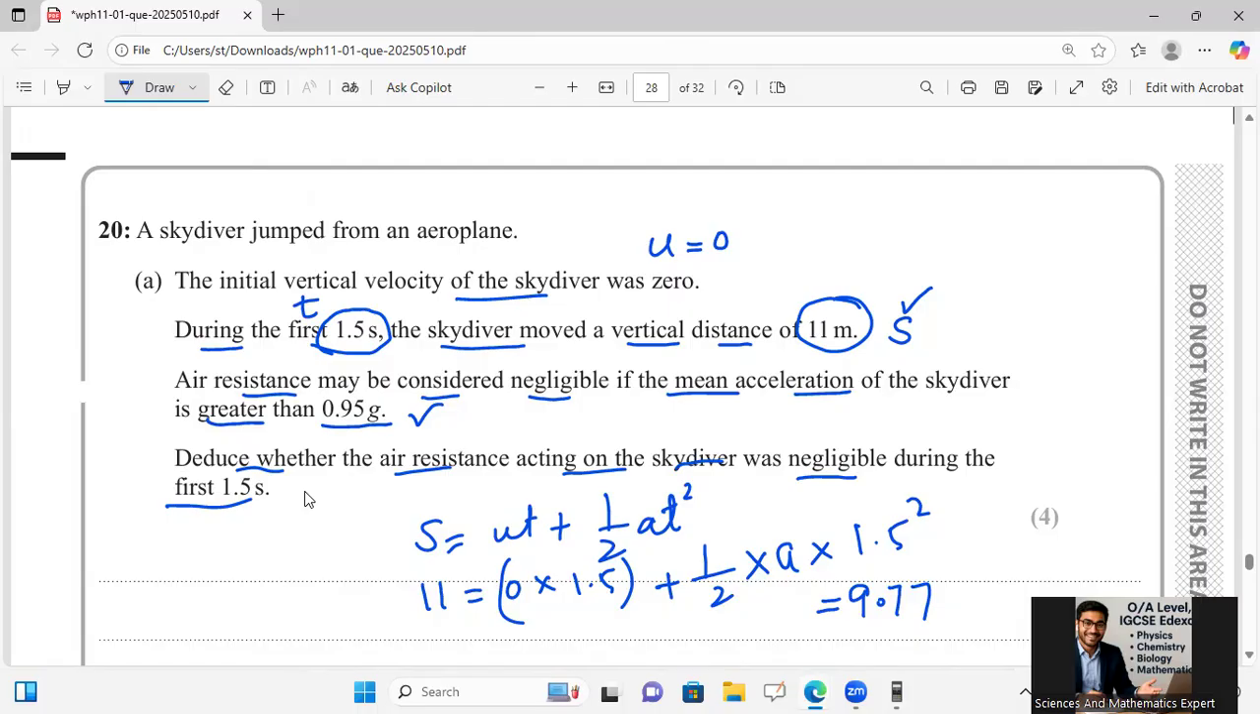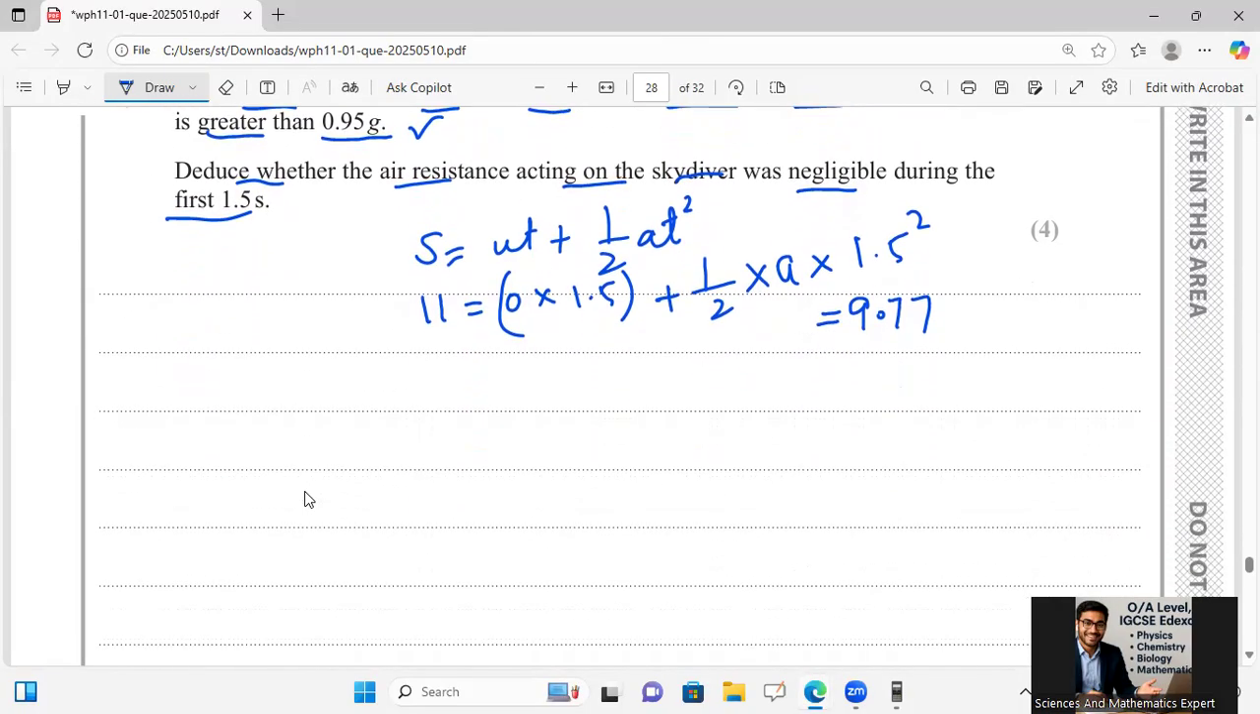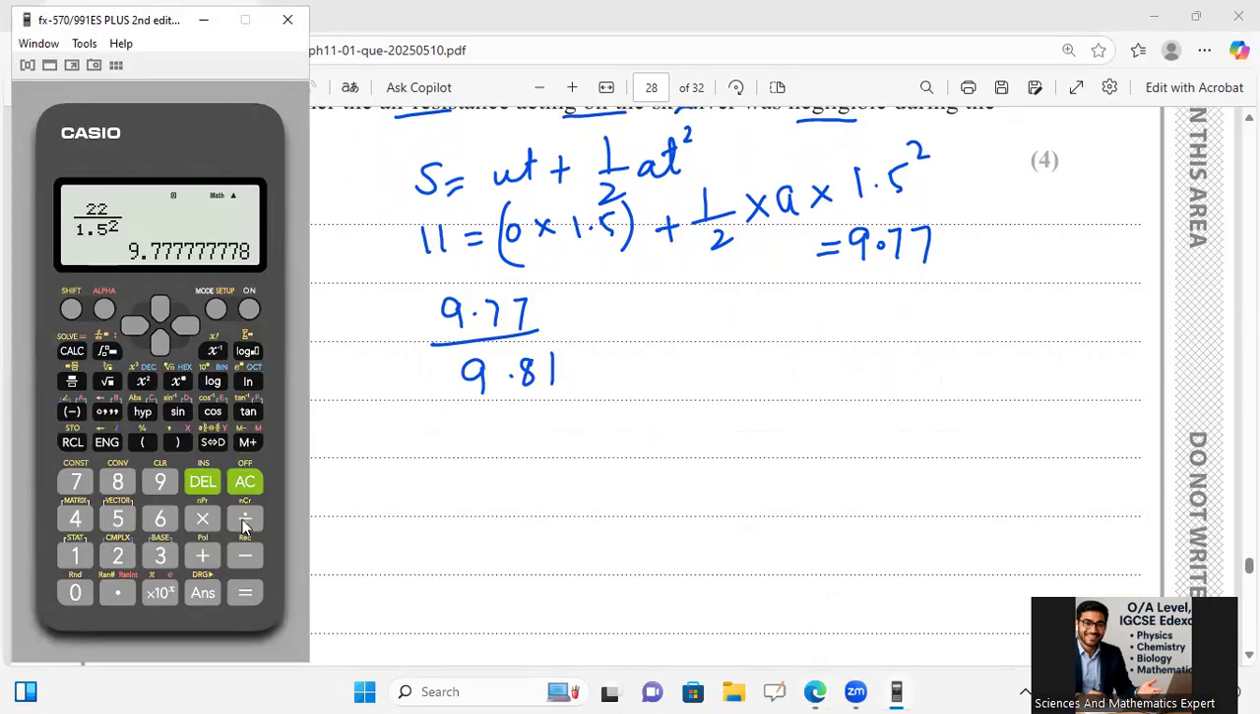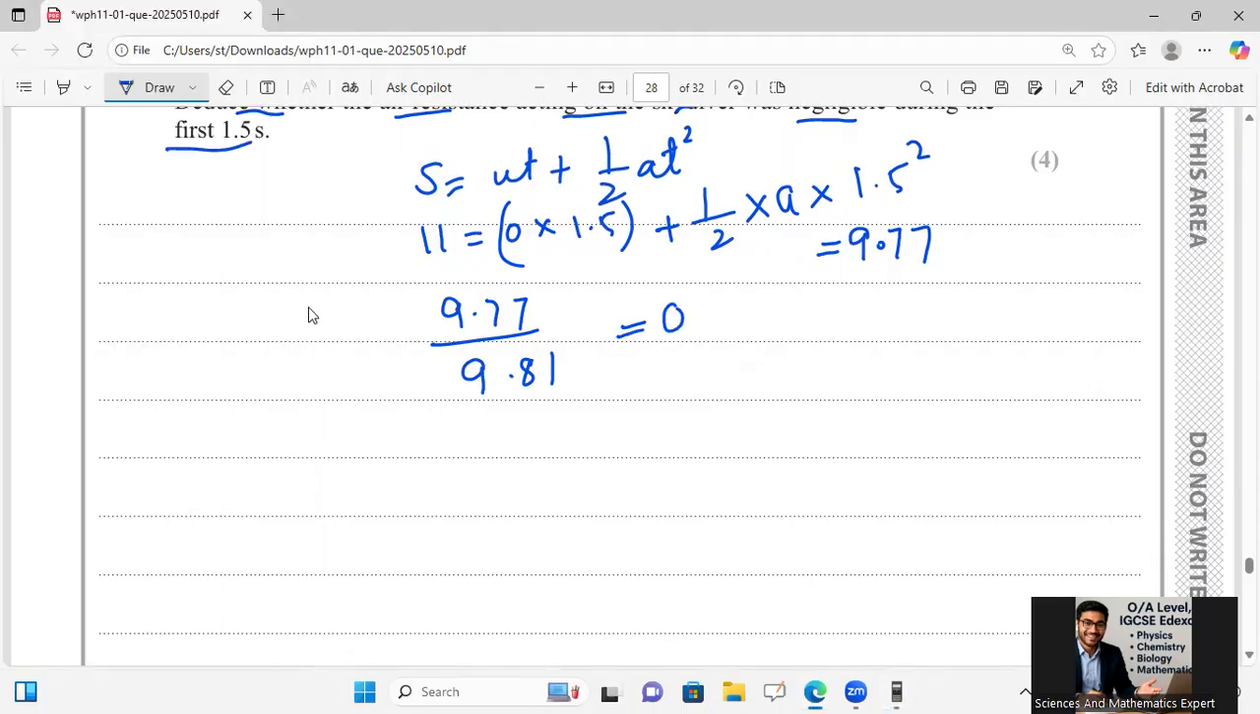9.77. Now, if I want to take its ratio according to the original value, then I will have to take the ratio of both of them if I want to calculate how much the air resistance is involved or not. Then 9.77 divided by 9.81 equals 0.997, which means there is only a variance of 3% over there.